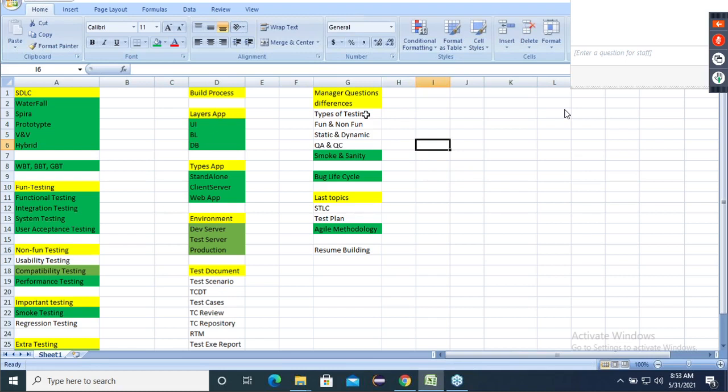So this smoke and sanity we have finished, guys. Generally the manager asks what are the different types of testing we have. What is the difference between functional and non-functional, between static and dynamic, and between QA and QC. So these four topics, listen carefully. First, I'll do these four topics. Then I will give you the test case template, because without the template, we can't start the regression testing. Those who have written the template, we'll see what can be done.